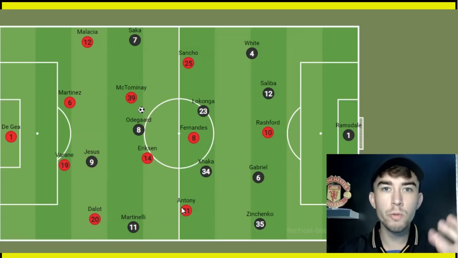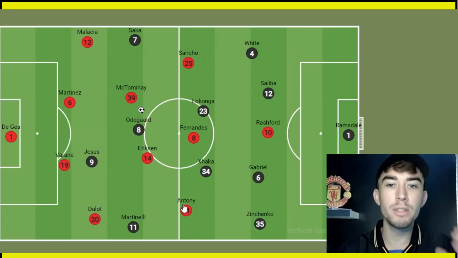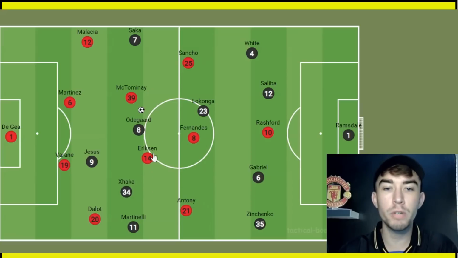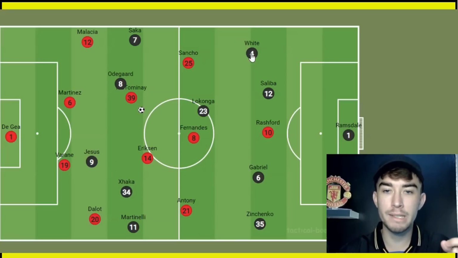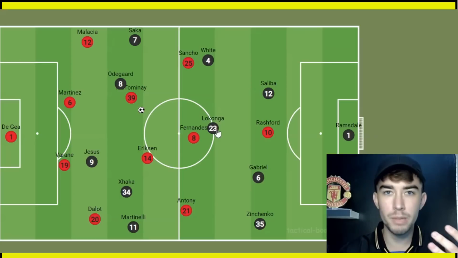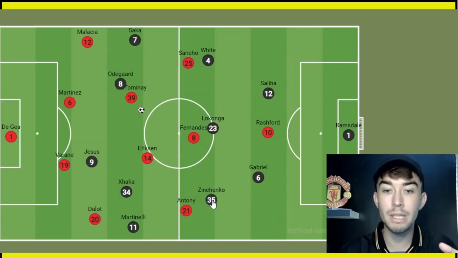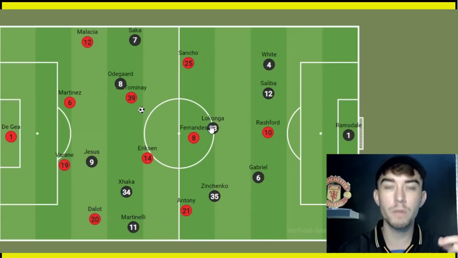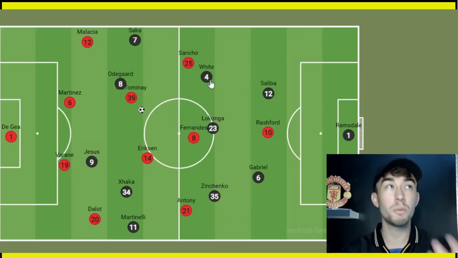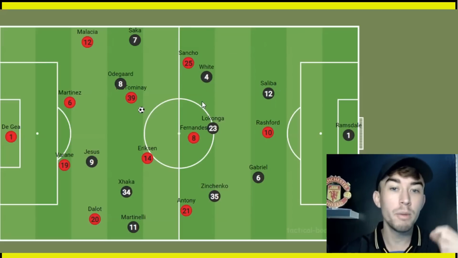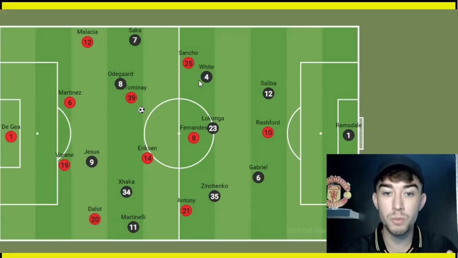Now, conceding that goal really seemed to wake Arsenal up, because from there they then took control of the game. Xhaka pushed higher in the midfield, Odegaard moved out to the right hand side, and then the fullbacks came in and played sort of inverted, not fully inverted like we see from the likes of Manchester City, but at times they were quite narrow, or we could see Ben White in a back three with Zinchenko forming a 2 alongside Lokonga. And what this allowed Arsenal to do for a good 40-50 minute patch of the game was completely outnumber the United midfield, and here's why.